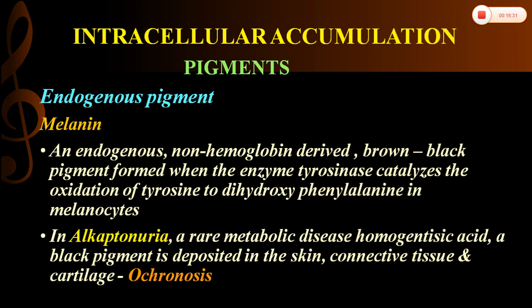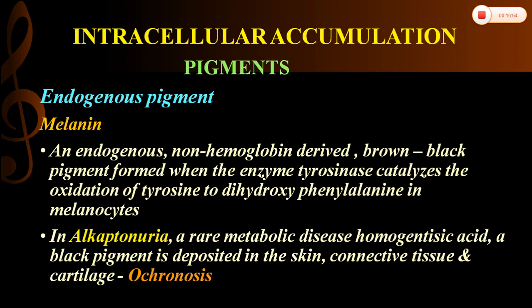Next is another example of an endogenous pigment: melanin, which is derived from a Greek word. Melas means black. Melanin is an endogenous, non-hemoglobin-derived brown-black pigment, and it is formed when the enzyme tyrosinase catalyzes the oxidation of tyrosine to dihydroxyphenylalanine in melanocytes.